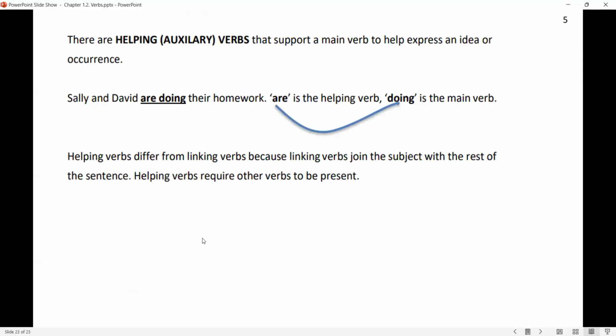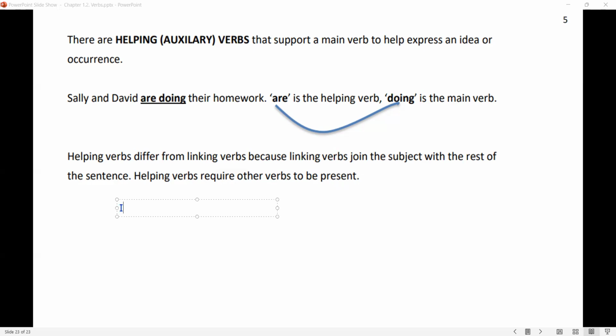And the last group of verbs that you have in this lesson are helping verbs or auxiliary verbs. We use these types of verbs to make questions and negative sentences when we need help. Helping verbs differ from linking verbs because linking verbs join the subject and the rest of the sentence, while helping verbs require other verbs to be present.